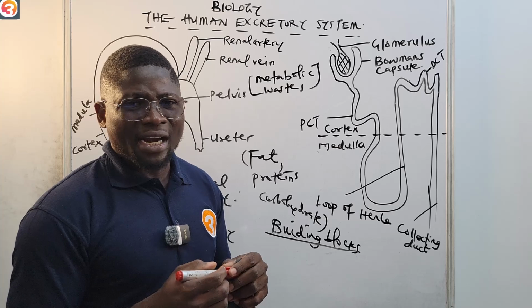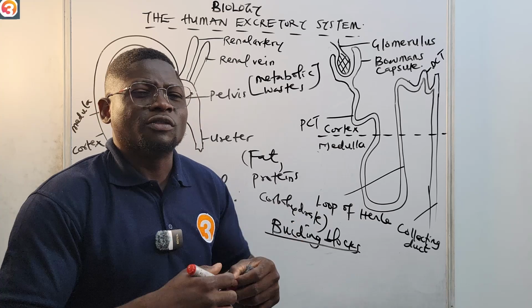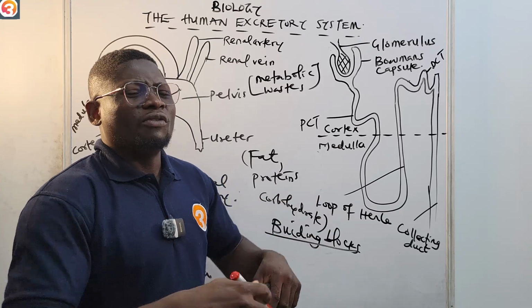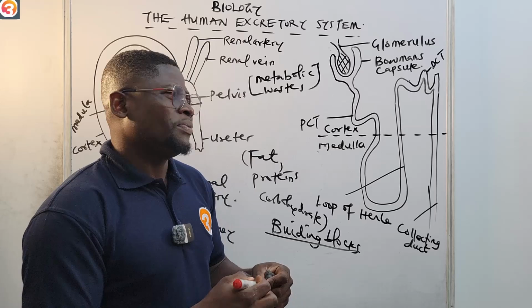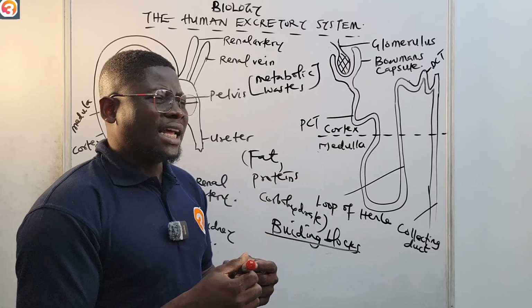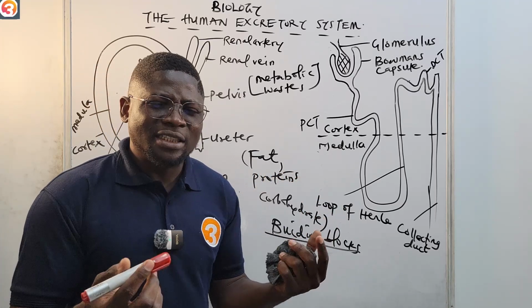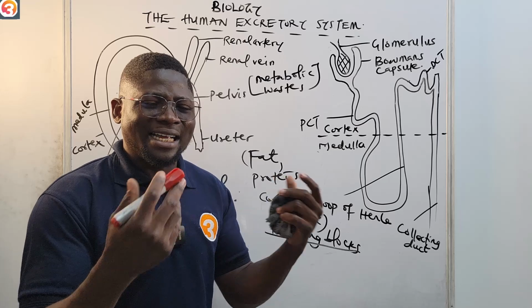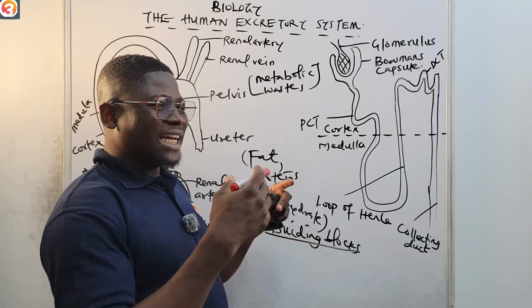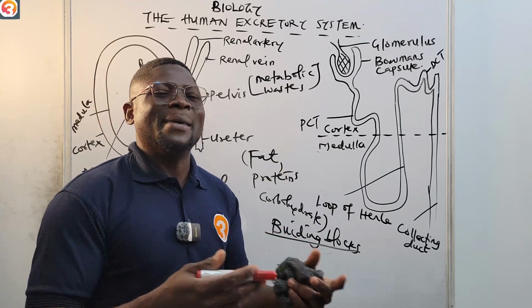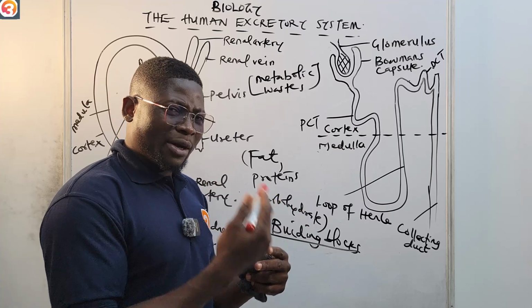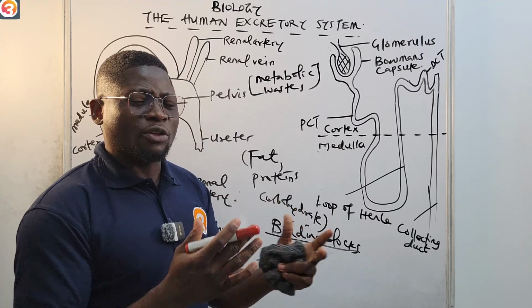Of our body. All right, because we need what? Protein for what? For growth. We need protein for what? For repair of worn out tissues. Okay, and so many other reasons. All right, and we cannot get proteins without what? Amino acids. Okay, for us to get proteins, we need amino acids. Okay, so amino acids come together to form what?